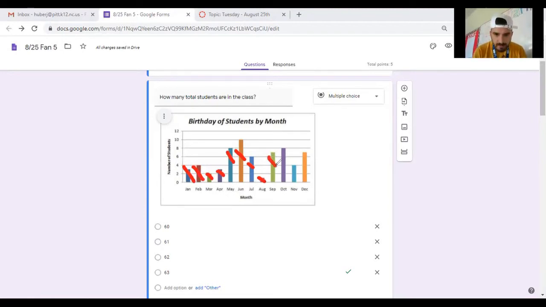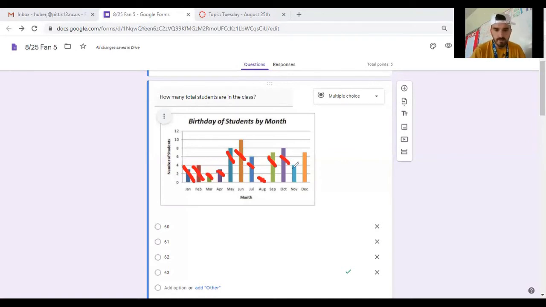September, we had 7. October, we had 8. So if I go 7 plus 8, that would give me 15, which I can add to the 37 I already have. In the ones place, 7 plus 5 is going to give me 12. 2 stays, 1 goes. Circle. Then 3 plus 1 gives me 4, plus 1 more gives me 5, puts me at 52.